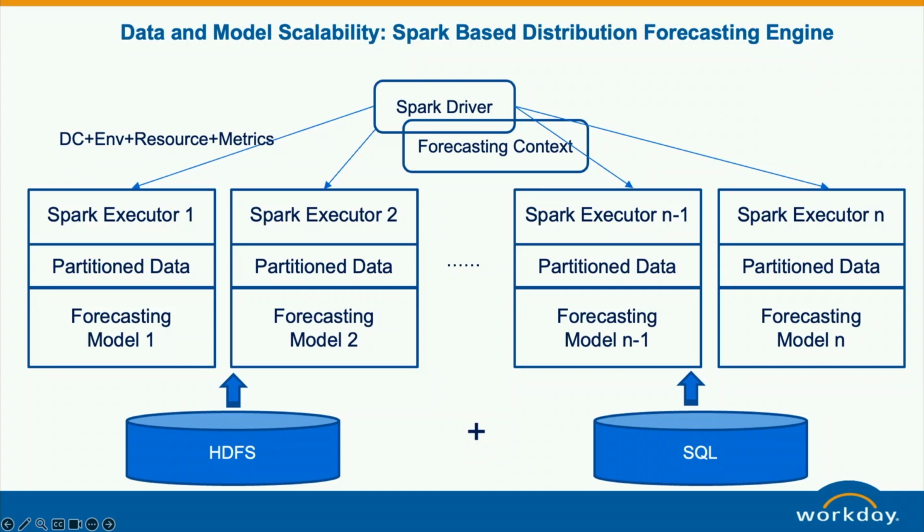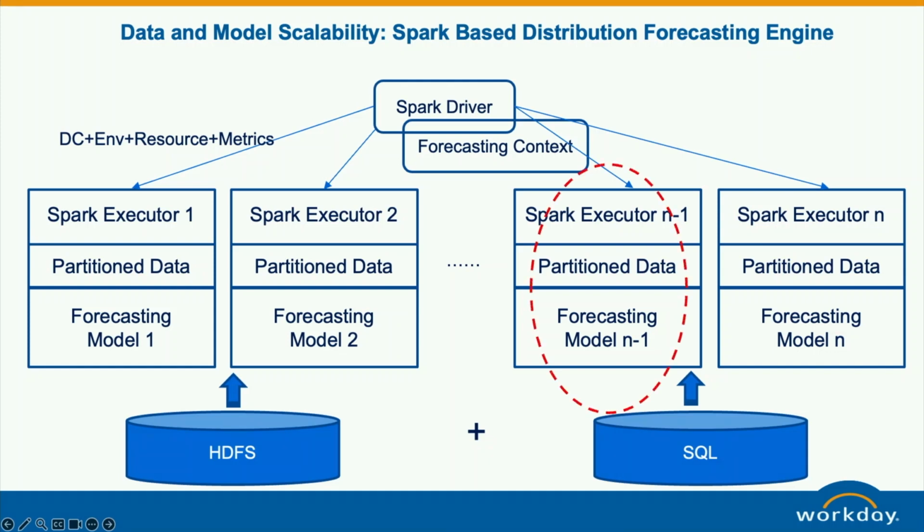If you have a million time series, then you can have a bigger cluster. So this is linearly scaled up, and we don't need to worry too much about the number of time series.